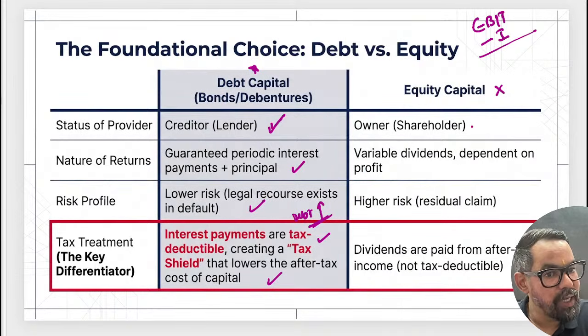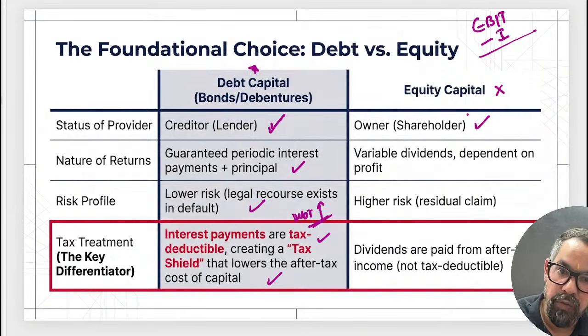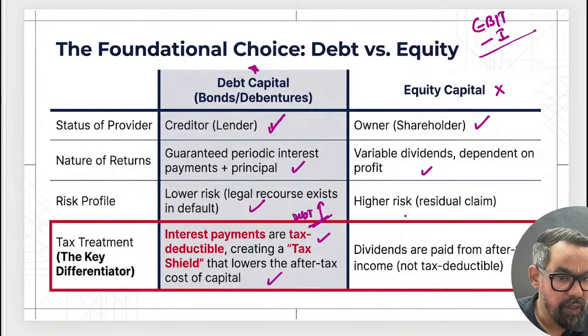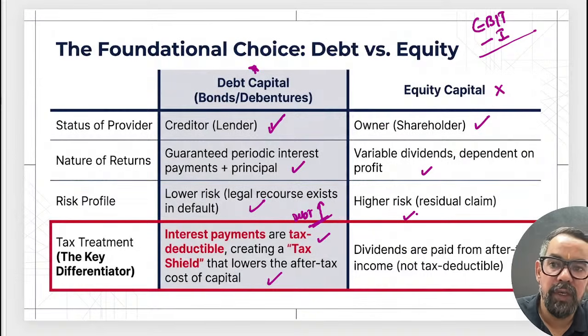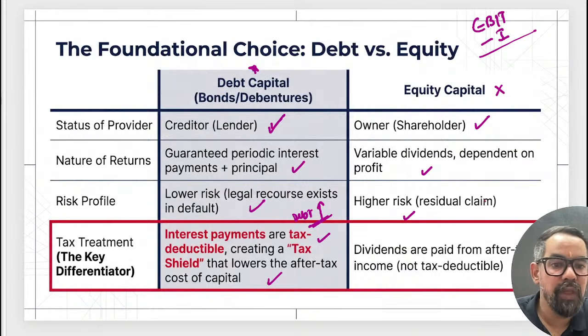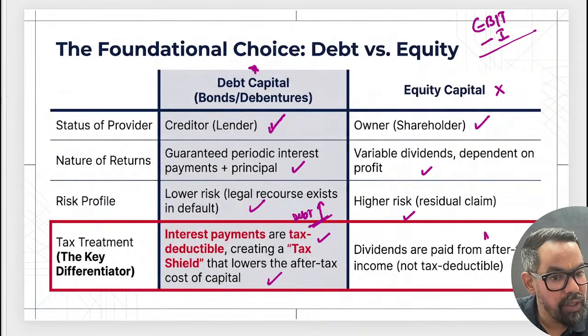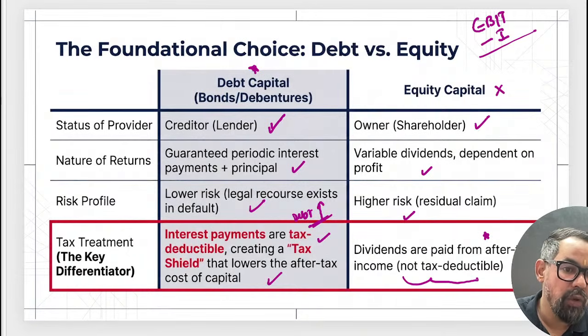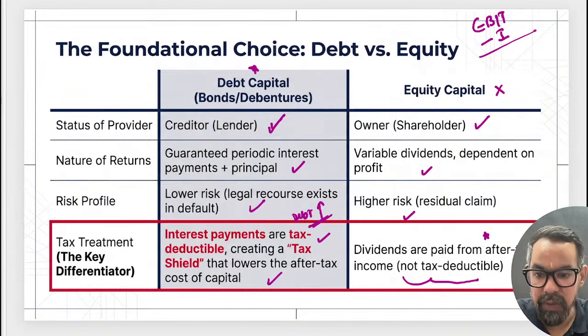Here, with equity capital, investors become part owners of the business. Dividends are variable. Higher risk, because investors investing their money is called risk capital. They are becoming the owner of the business. If the business grows, their money will grow, otherwise it is at risk. Dividends are paid from after-tax income, not tax deductible in this case.